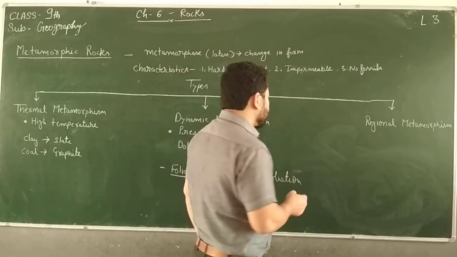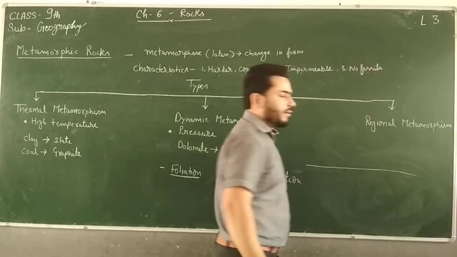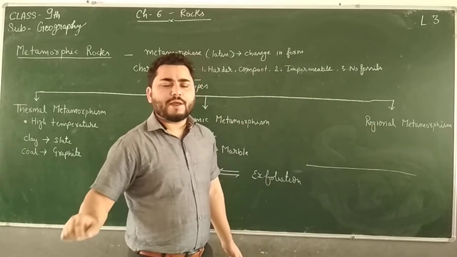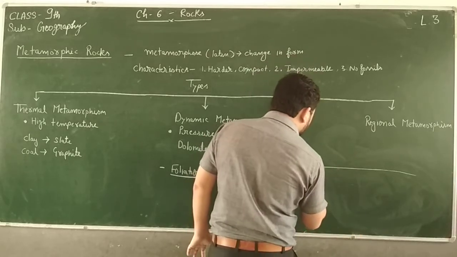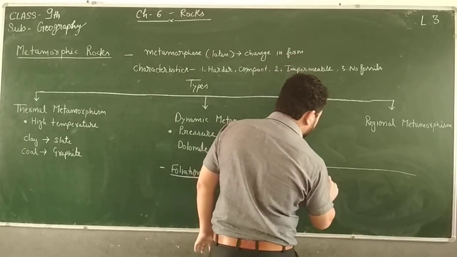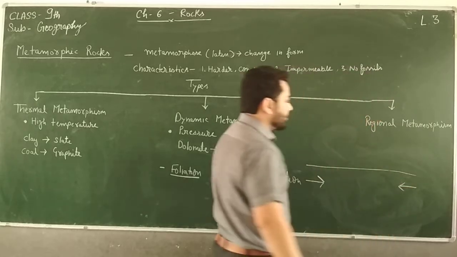Suppose folding is going on in some very vast region, maybe the entire north India. What happens if one tectonic plate is moving this side and another tectonic plate is moving this side?